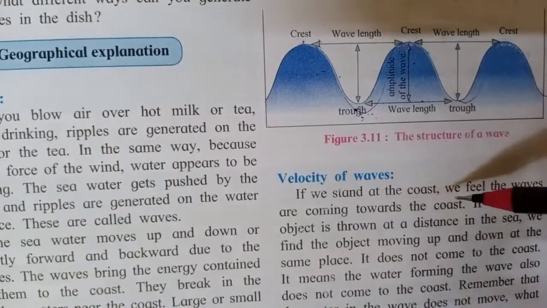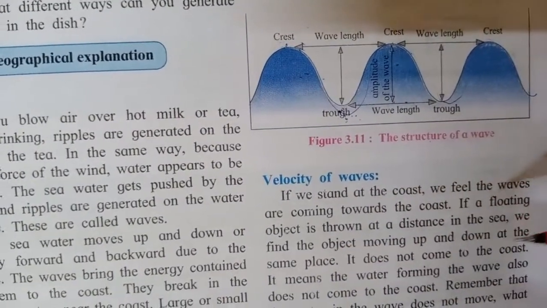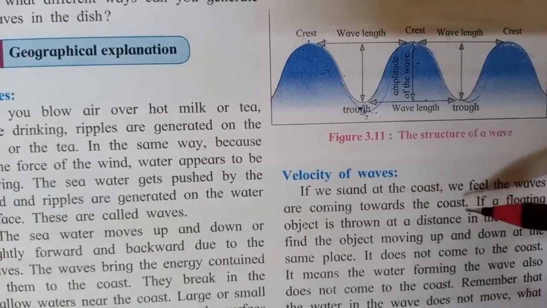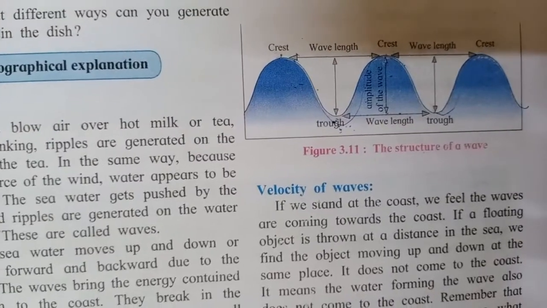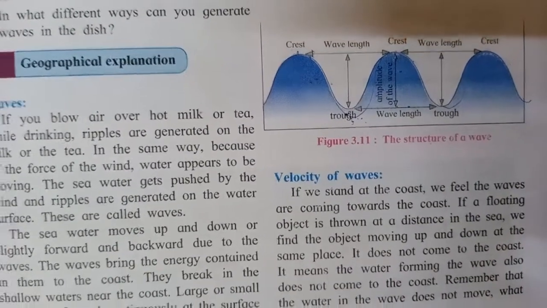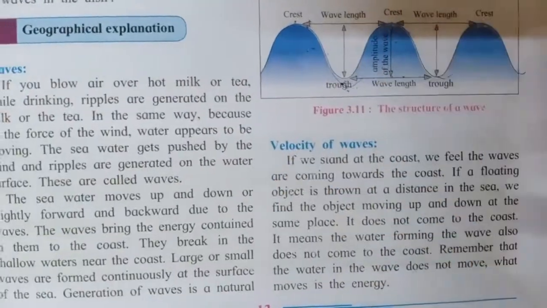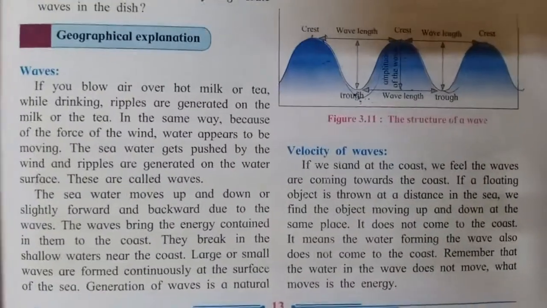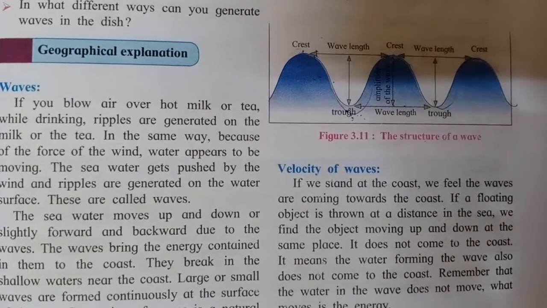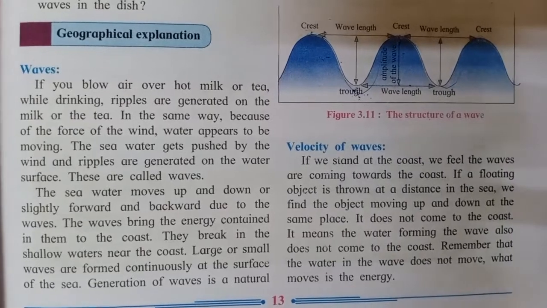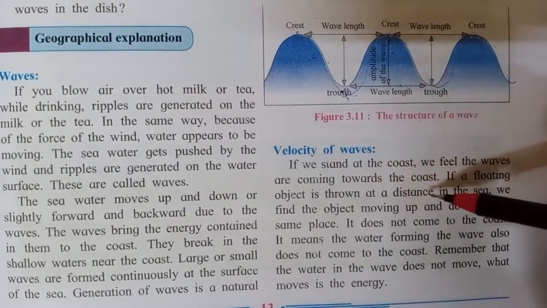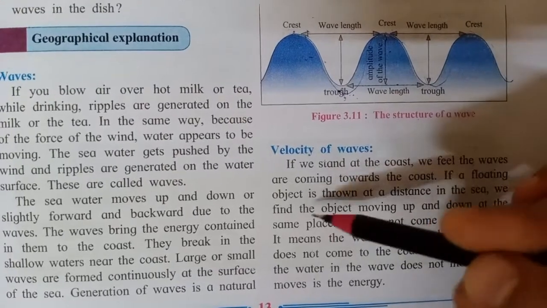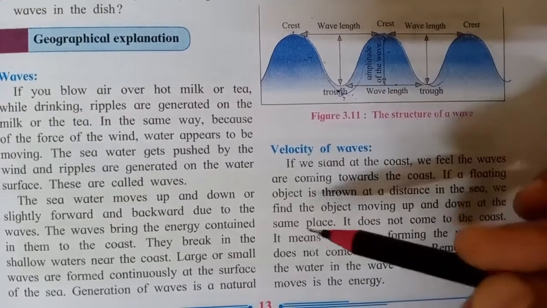If we stand at the coast, we feel the waves are coming towards the coast. If you have visited the seashore, and when you are standing near the sea, what we feel is that the waves are coming towards the coast. If a floating object is thrown at a distance in the sea, we find the object moving up and down at the same place.